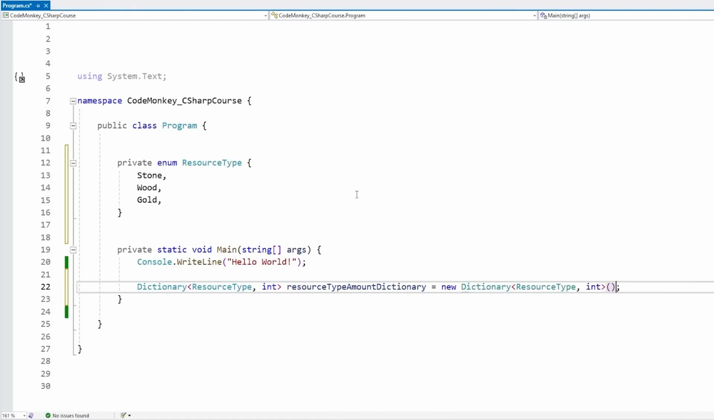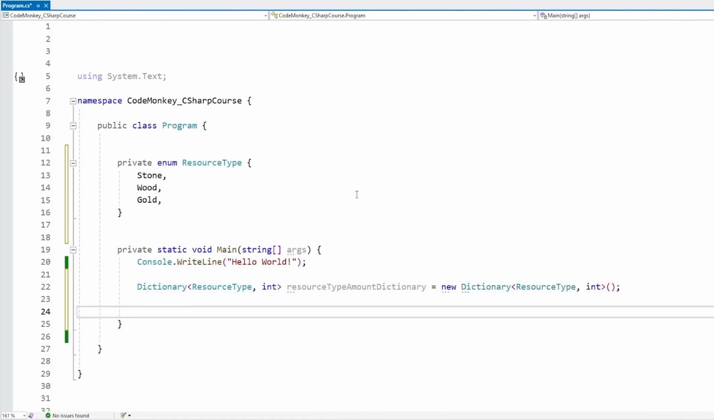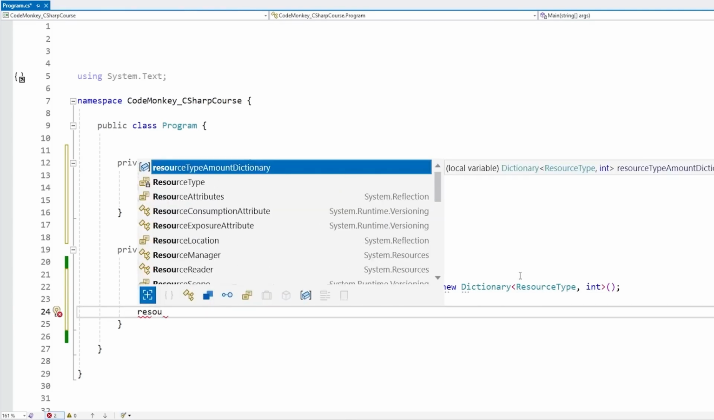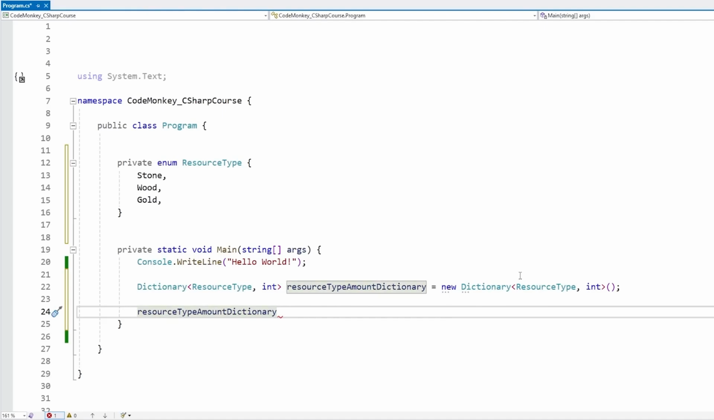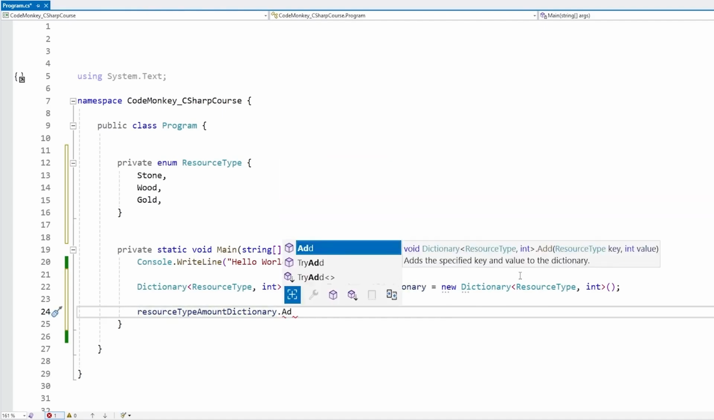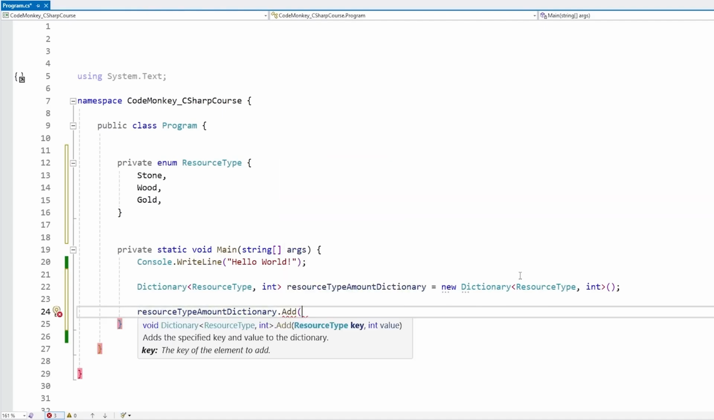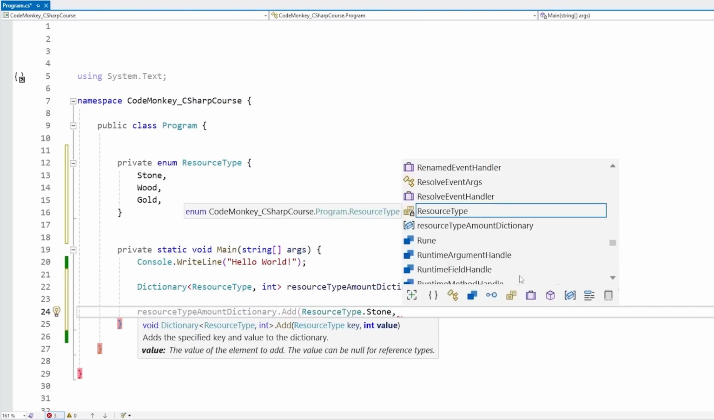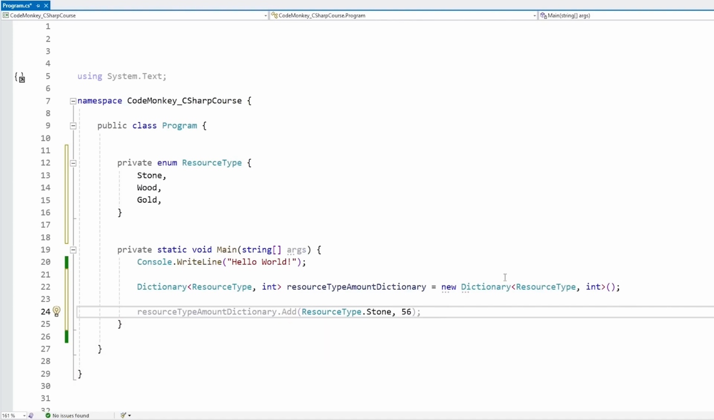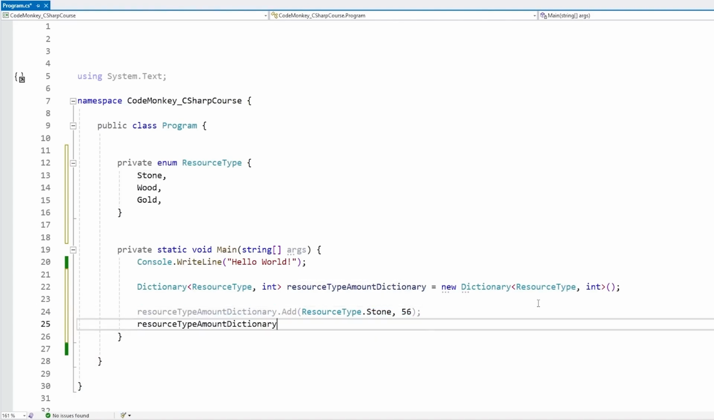So just new Dictionary of this type. This is going to create our dictionary, but so far it's going to be just empty. To add a key value pair, we go inside our resourceTypeAmountDictionary and call the Add function. Over here we need to pass in the key and the value. So let's pass in ResourceType.Stone, and for the value let's say 56. This is going to add the key Stone onto our dictionary, and it's going to link the value 56 with that Stone.